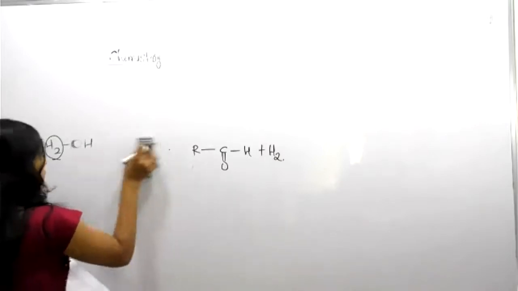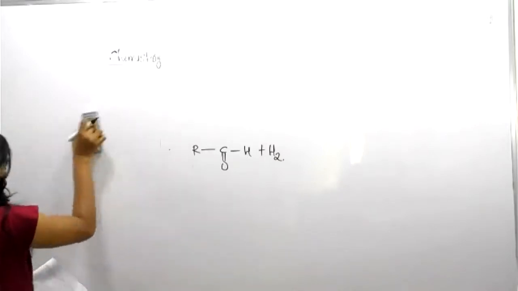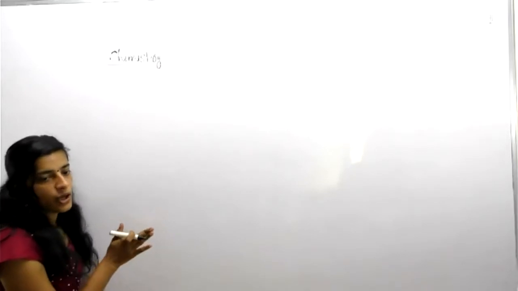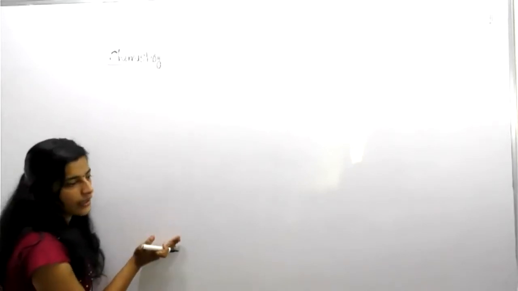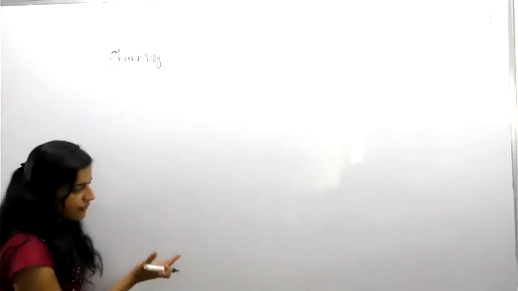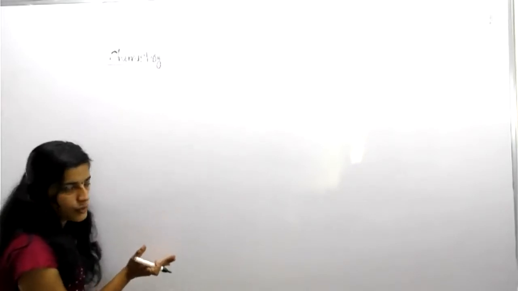Suppose another question. What I'm doing now, yesterday you already learned each and every kind of reagent. Now with the help of those reagents, we are going through some questions. Suppose R, CHOH, R. So what type of alcohol is this one?